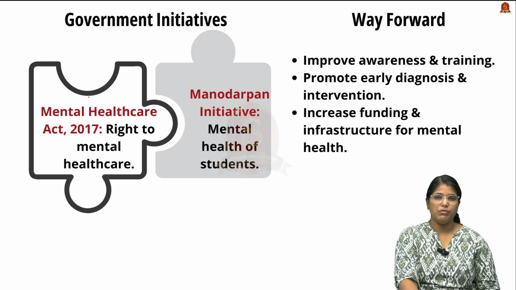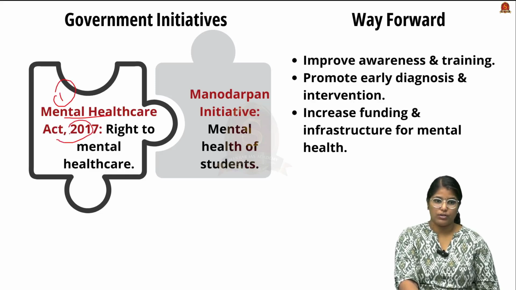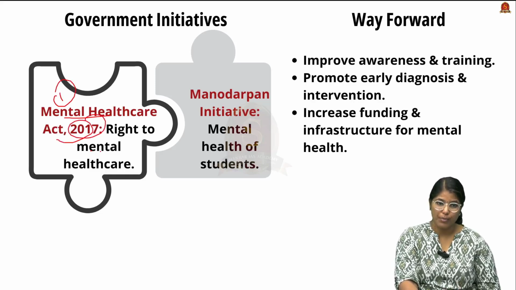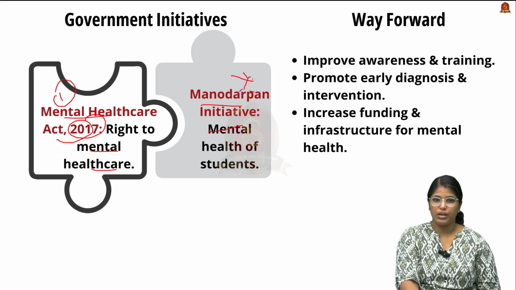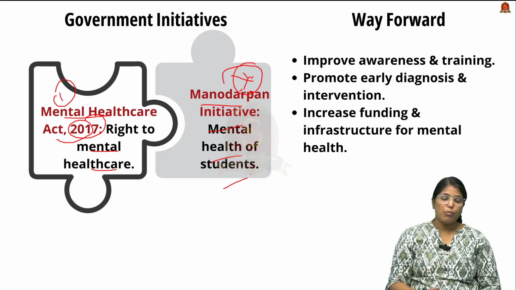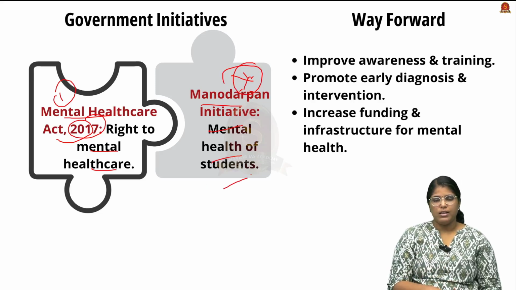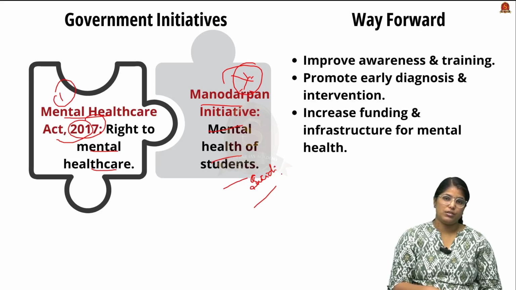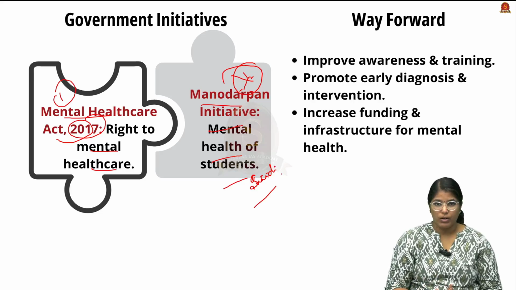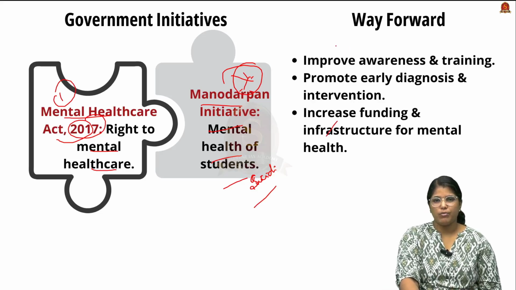Then we have limited resources, for example, lack of trained professionals as well as diagnostic tools when it comes to ADHD. Moving on, we have certain government initiatives when it comes to mental health. For example, we have the Mental Health Care Act 2017. It gives the right to mental health care. And we have the Manodarpan initiative, a very important initiative that you have to remember, which promotes mental health even for students. It is actually against suicide, and it provides a lot of guidance to patients who are going through depression.